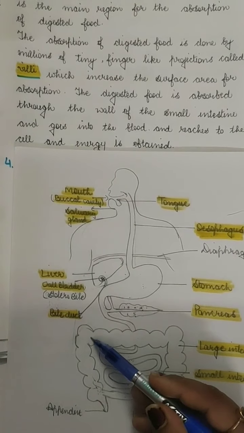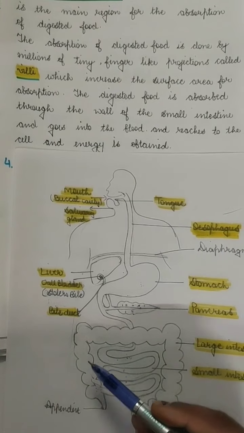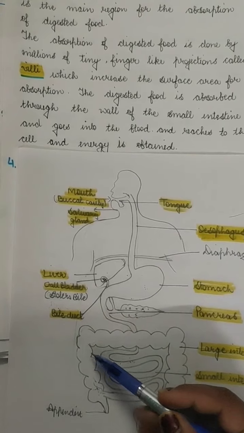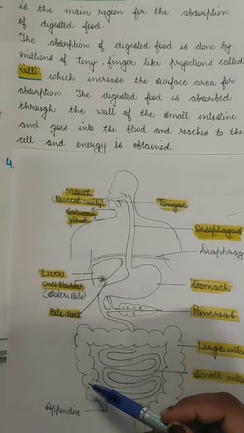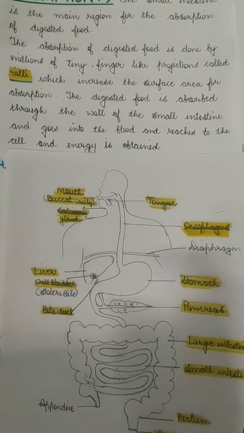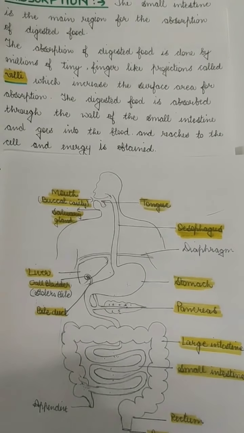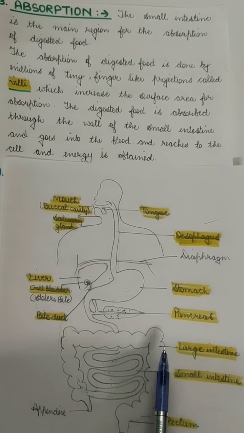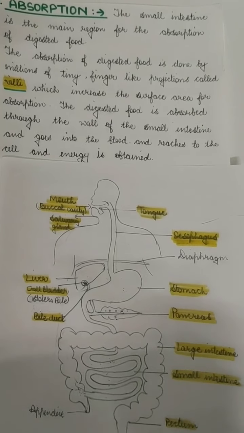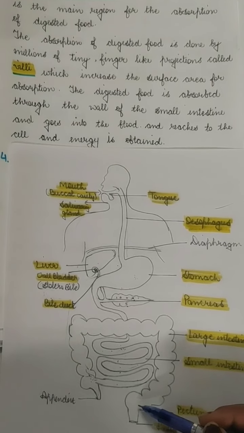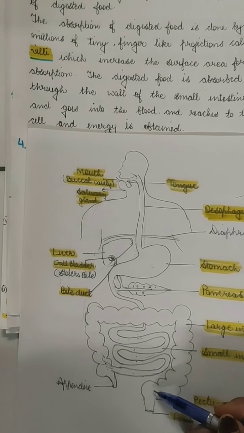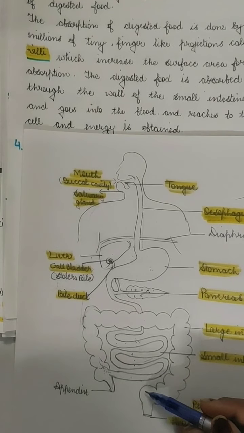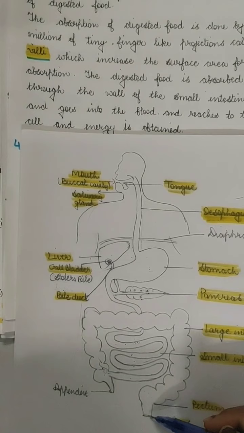The food which is undigested, or which does not have any nutrient left, has some water, so the water is absorbed. Villi are also present in the large intestine. If some absorption of the food is left, the final absorption is done in this large intestine, and the water is also absorbed by these villi. Then the food finally comes to the rectum. Here the undigested food, or the feces, is stored for a while in the rectum, and then it moves out from the anus.